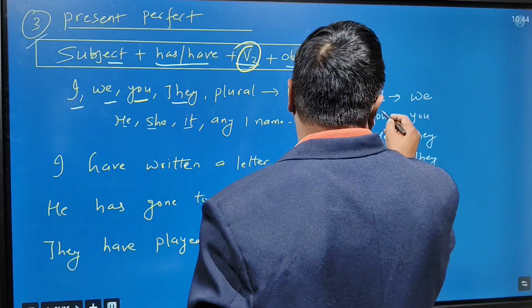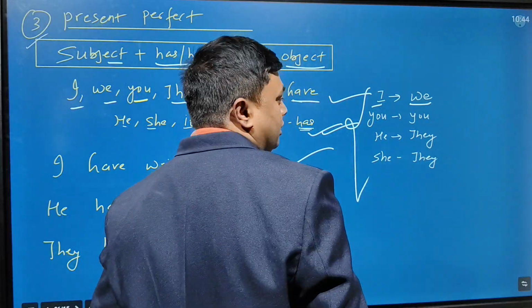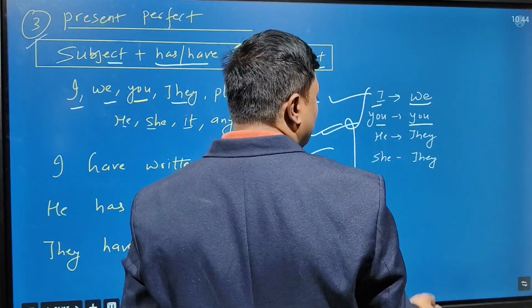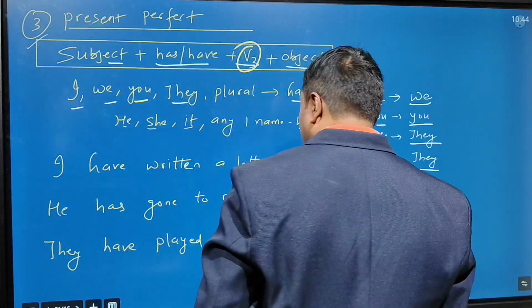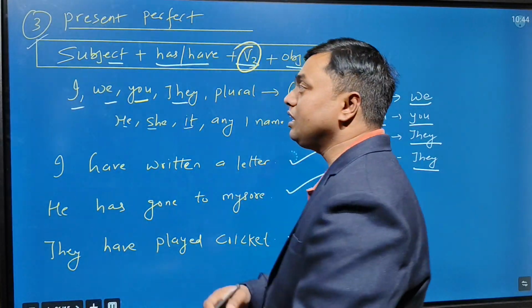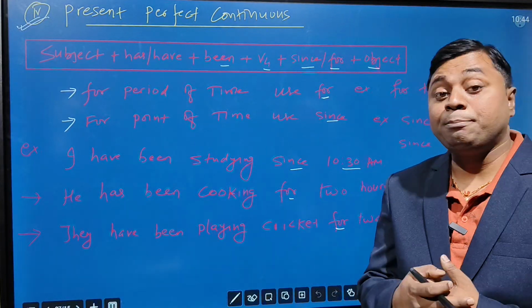Okay, here, I singular, plural of I is what? We. You singular, plural is you only. He is singular, plural is what? They. She is singular, plural is what? They. Yes or no?